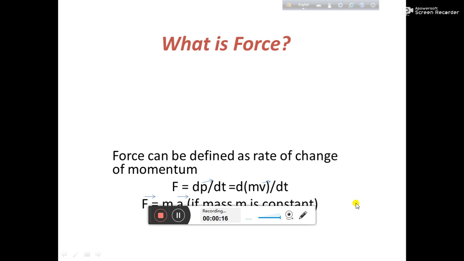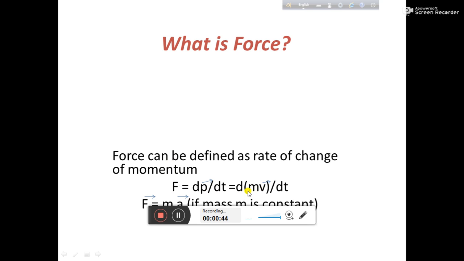What is force? Mathematically we can say that force is the rate of change of momentum. Rate of change of momentum is change in momentum with respect to the time. Force is denoted by F and momentum is denoted by P. So P equal to, we know what is the definition of momentum? Momentum we can say is the product of the mass and velocity of a particular body.